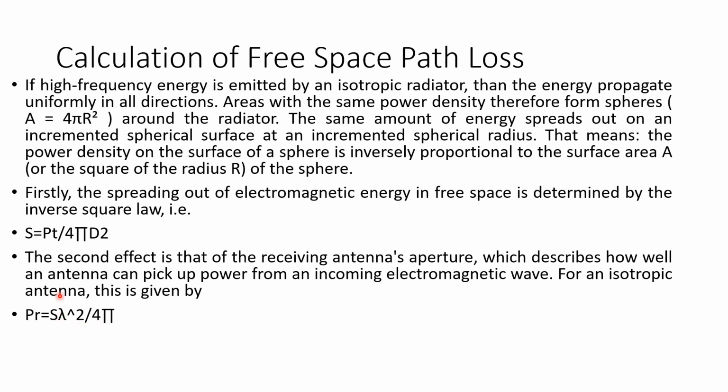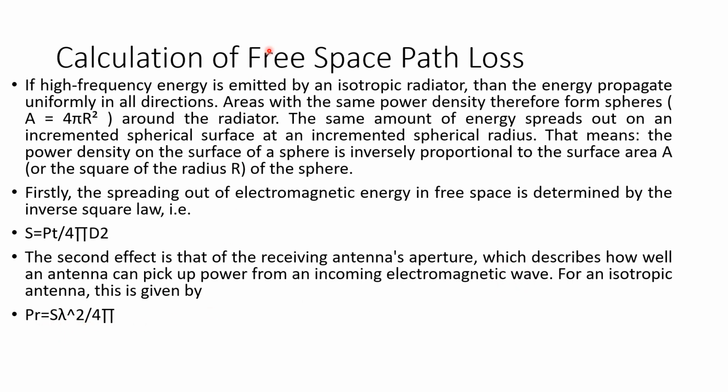So here the area of the isotropic antenna is taken as lambda square by 4 pi, which is a standard equation. So this is the received power. The second effect is that of the receiving antenna's aperture, which describes how well an antenna can pick up the power from an incoming electromagnetic wave. So this is the equation for the received power.